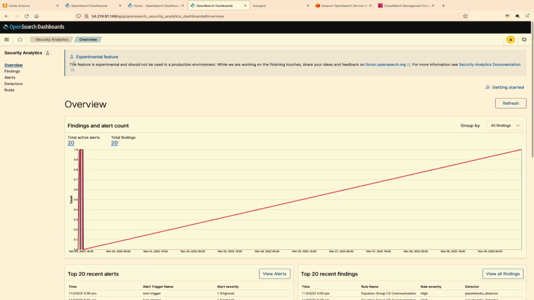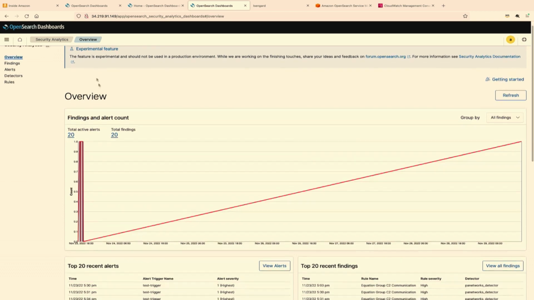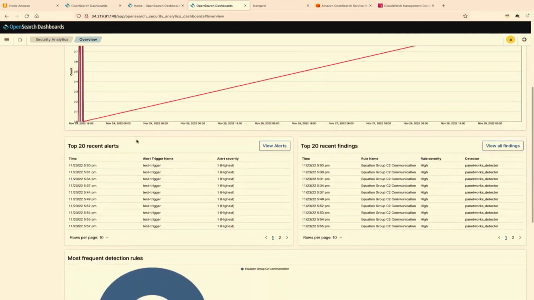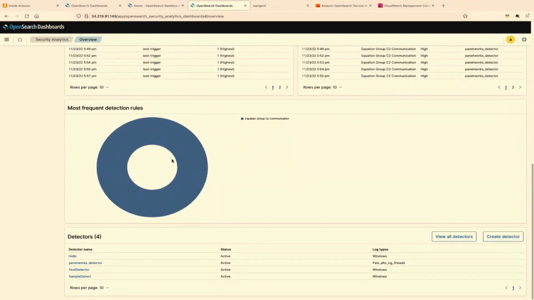Finally, we come to the overview page. This gives you a quick summary view. It shows all the findings that have happened over time, the recent alerts and recent findings, the most frequently occurring detection rules, and the detectors that have been created. Thank you very much. Sorry, that had to be quick. And over to you, Jimish.